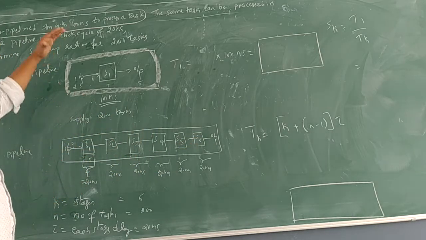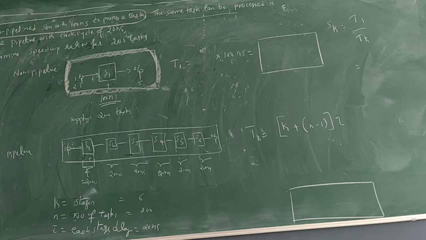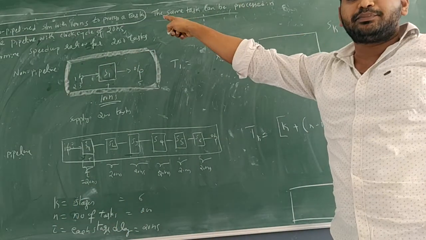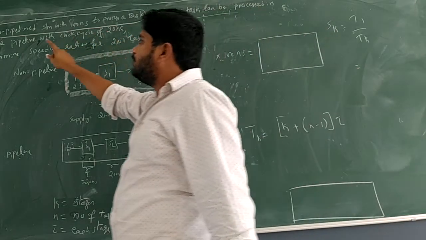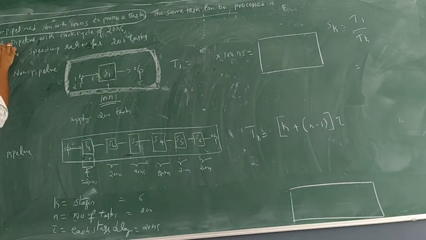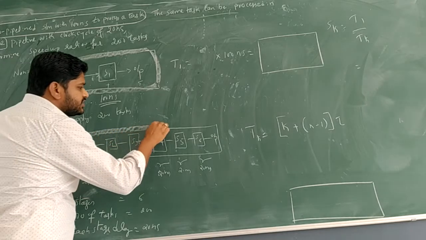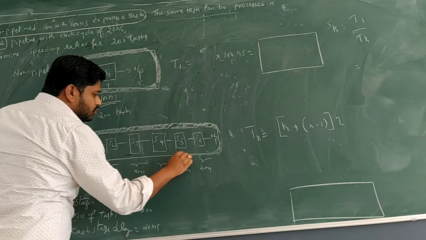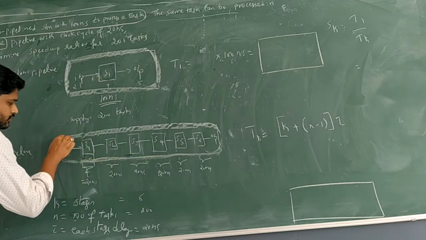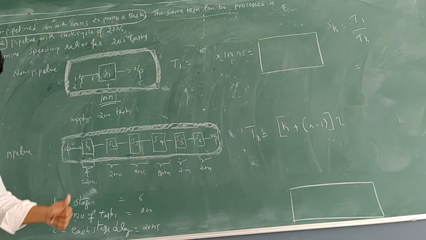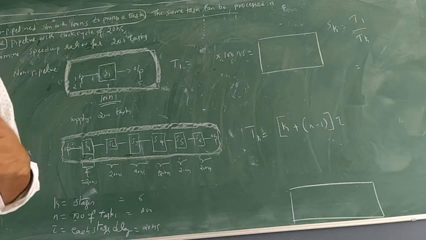So now what the problem is given is, the same task when we execute through a pipeline system of 6 stages. Please make this point very important. 6 stages. See, when it is 6 stages, imagine this diagram. Stage 1, 2, 3, 4, 5, 6. There are 6 stages to process.